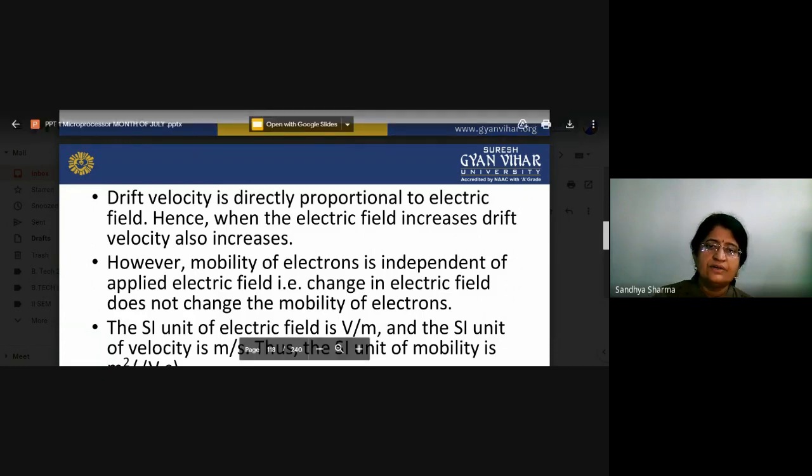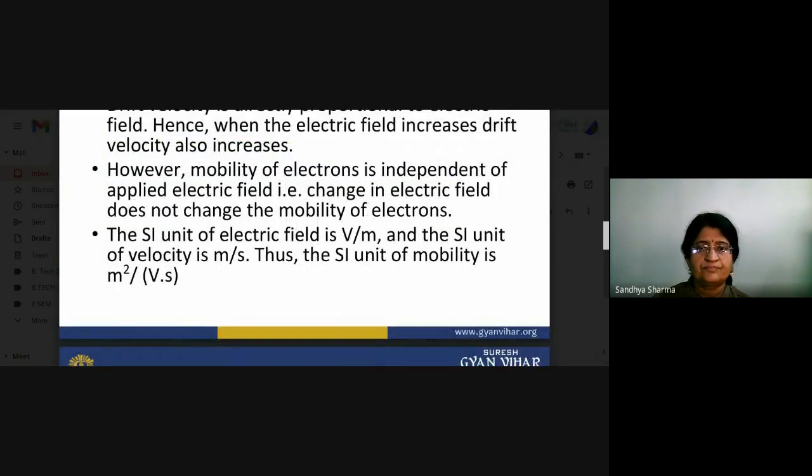The SI unit of electric field is volt per meter, and the SI unit of velocity is meter per second. So the SI unit of mobility is m squared per volt second.